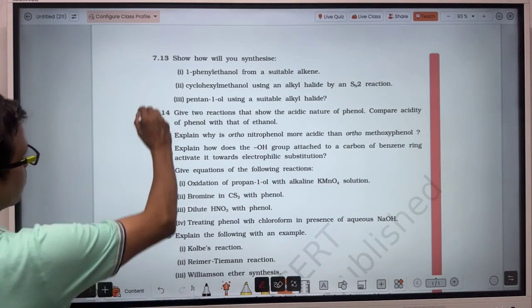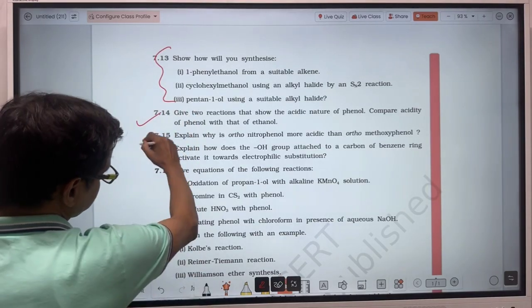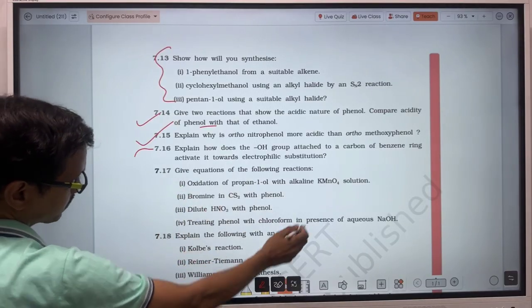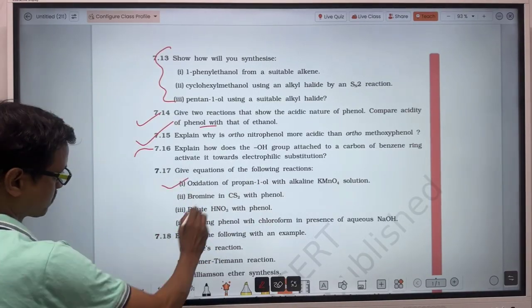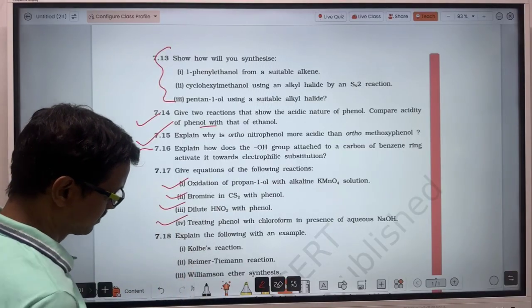About the synthesis, about this conversion, we will discuss later on. Descriptive questions, you do by yourself. Oxidation, this one is very easy. We have discussed these questions, and these questions also.